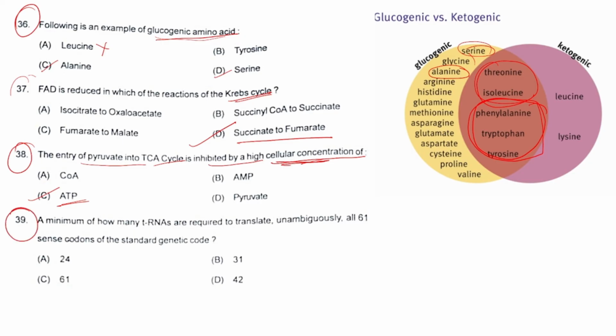Next, question number 39. A minimum of how many tRNAs are required to translate unambiguously all 61 sense codons of the standard genetic code? So, approximately 40, above 40 we need here. Option D will be the right answer. Around eukaryotes nearly have 50 types of tRNA.